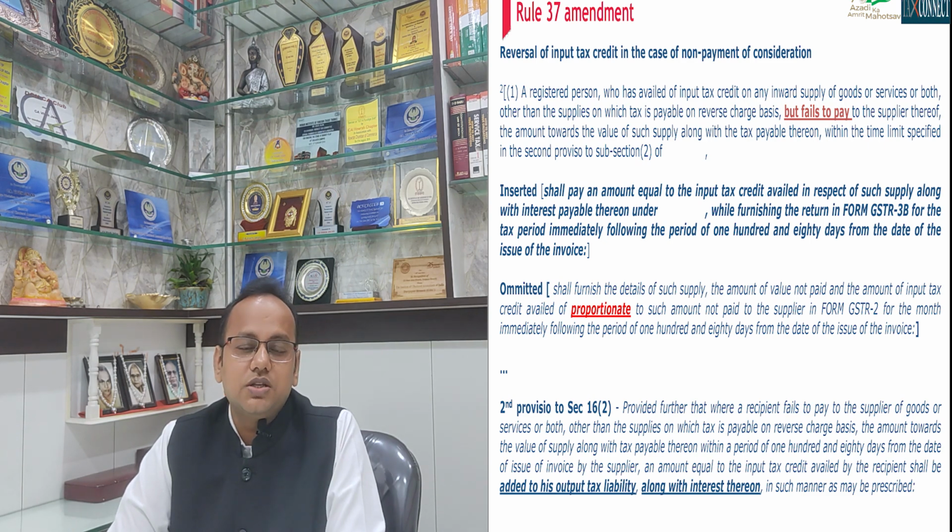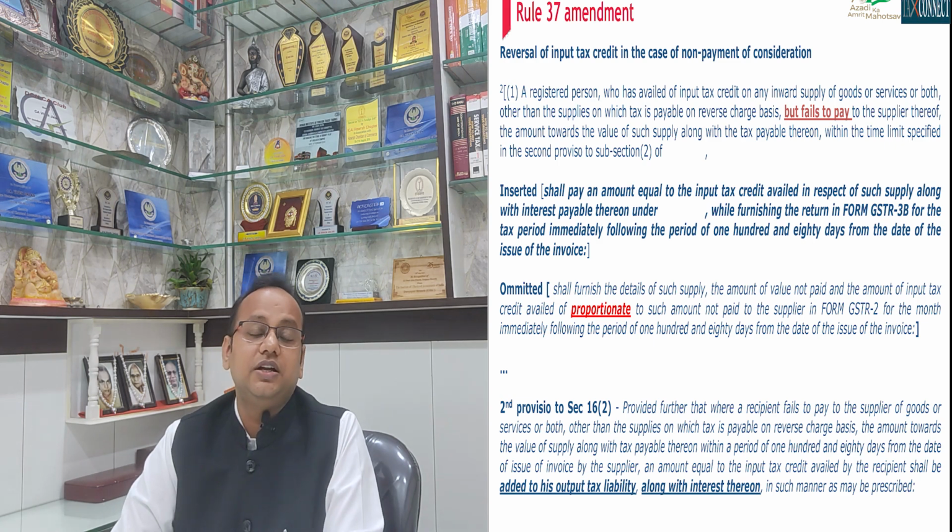Earlier the provision was that this amount of reversal of input tax credit would have to be shown as output tax liability, and interest under section 50 subsection 1 would have had to be paid. However, from 1st October 2022, the CBIC has amended rule 37 and made two very important changes.